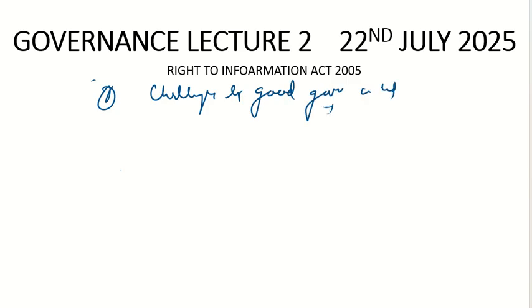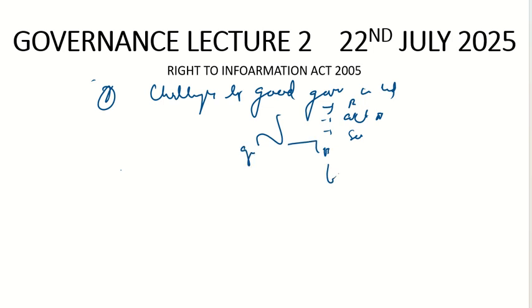The first question we discussed today is: what are the challenges to good governance in India? Here we saw there are three challenges. Power dynamics is one, then there is cultural negotiation, then there is social division. After that we saw the characteristics of good governance and the characteristics of bad governance.